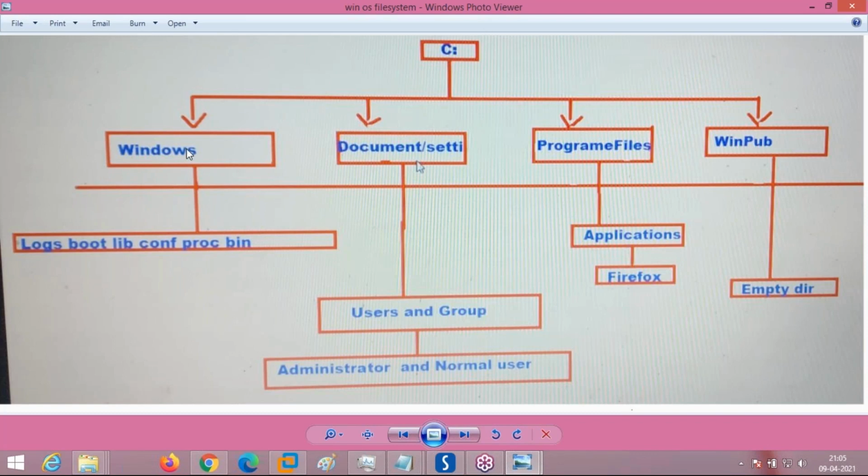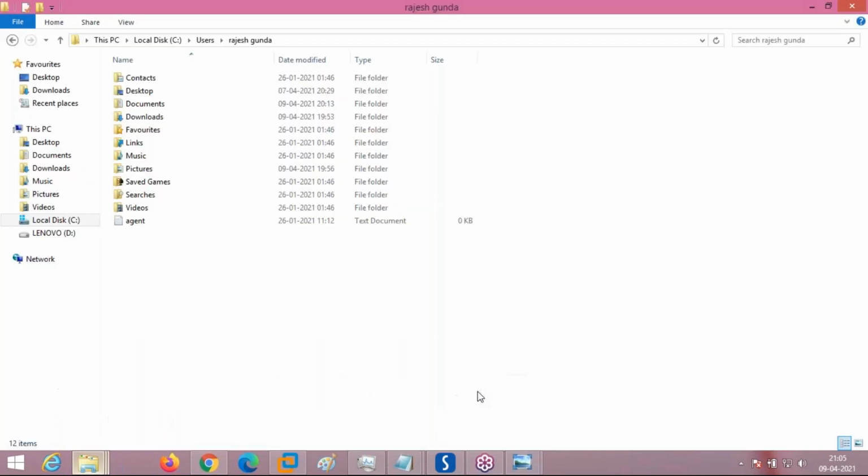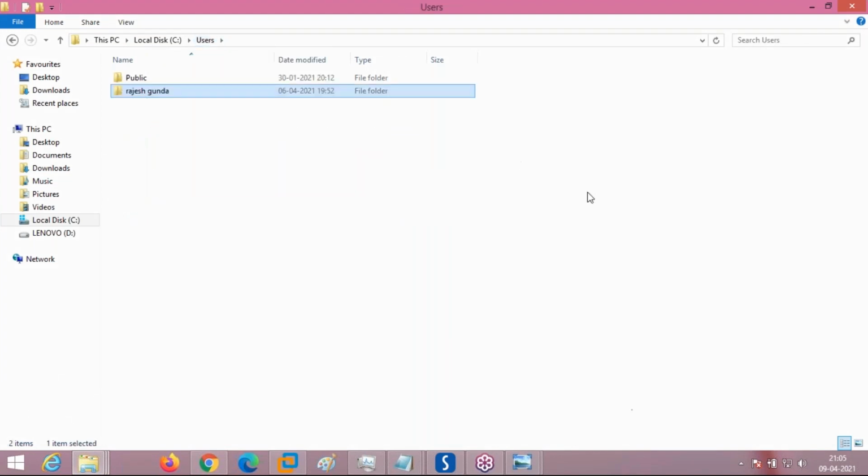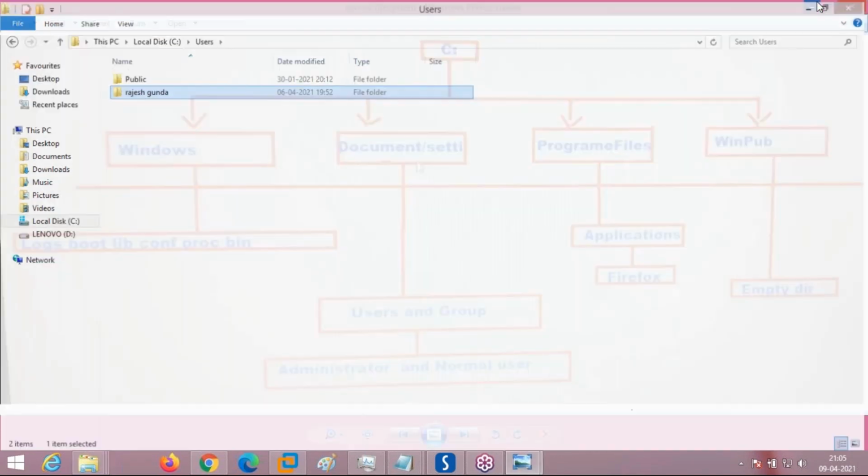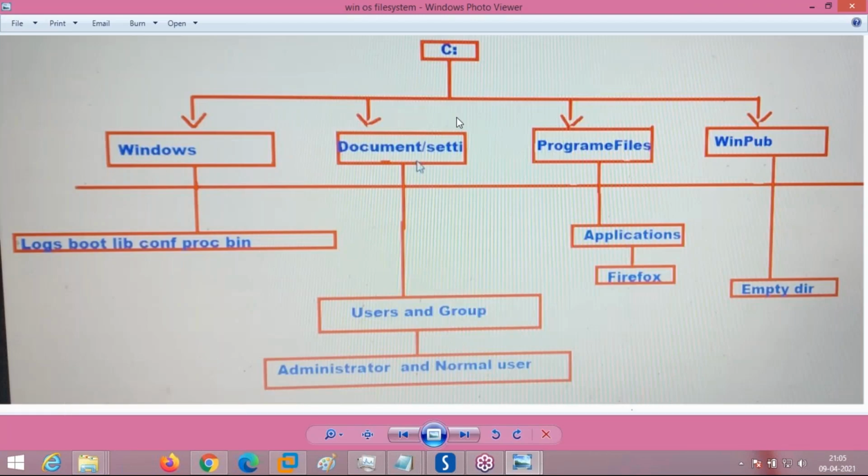And if the C drive corrupts for any reason, any hardware problem or software problem, any problem, virus, all the data of the users, because users and groups are also installed here, my own data, meaning admin Rajesh Gunda's data, all the data which I am showing here, this is my Rajesh data, will also be saved in the C drive. This all will get corrupt. My local data and operating system data get corrupted because the C drive is down.